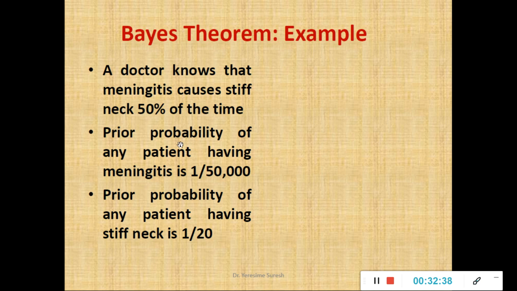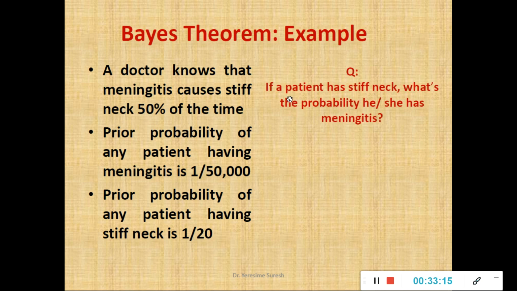Second one, prior probability of any patient having meningitis is 1 by 50,000. I don't know what is the population size, but among the given population, there is a probability that there will be one person suffering from meningitis out of 50,000. That is my prior probability. And the prior probability of any patient having only stiff neck, I am not including meningitis here. Person suffering from meningitis as well as stiff neck is 50%, but only the people suffering from stiff neck is 1 by 20.